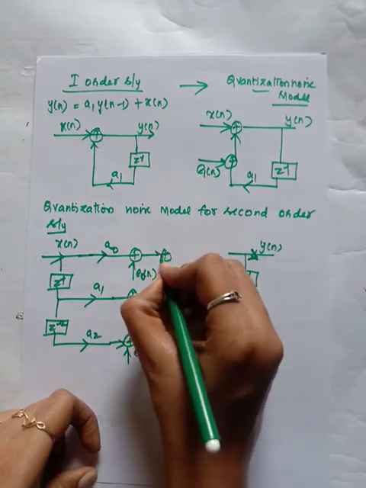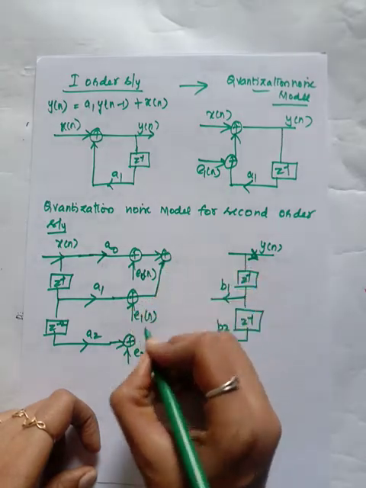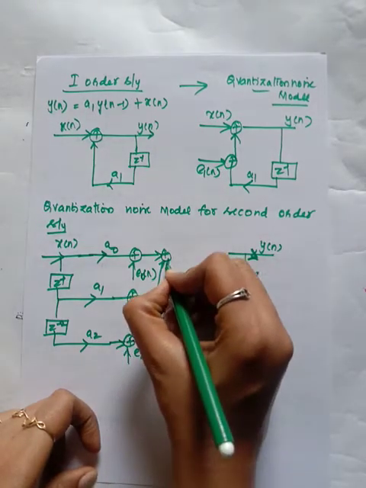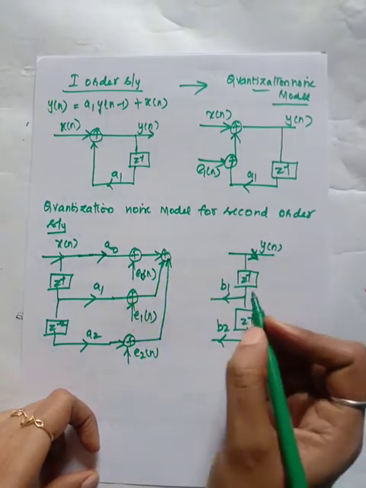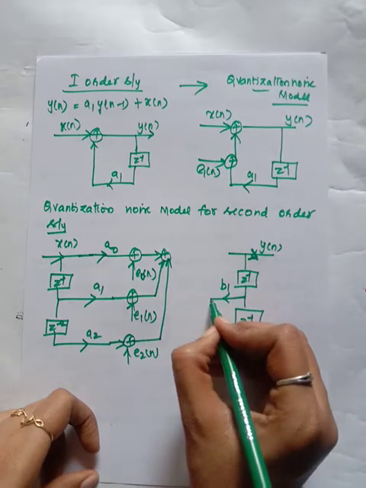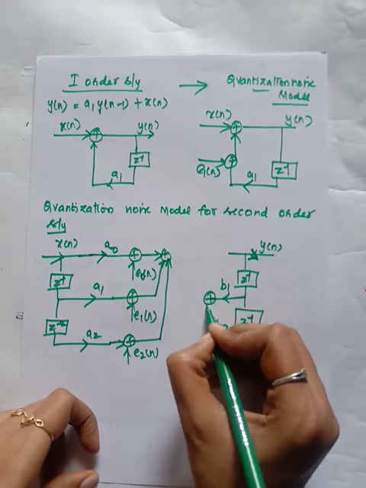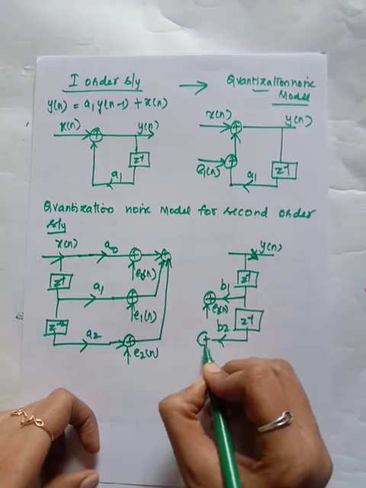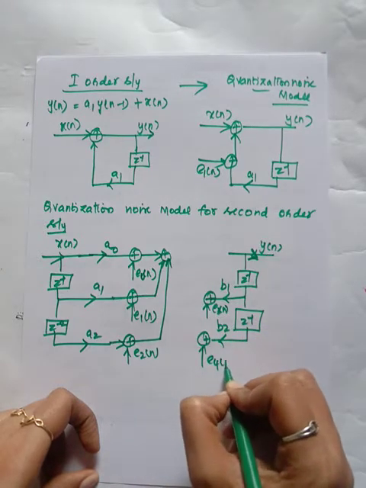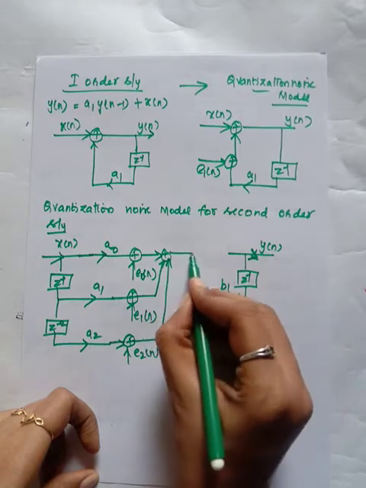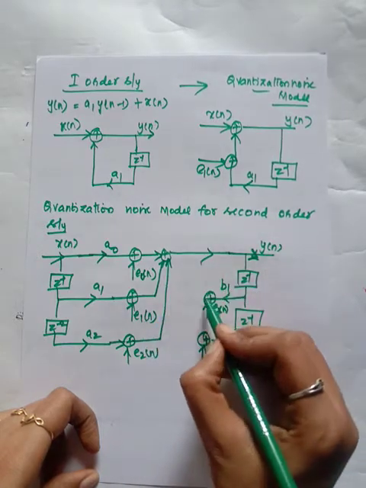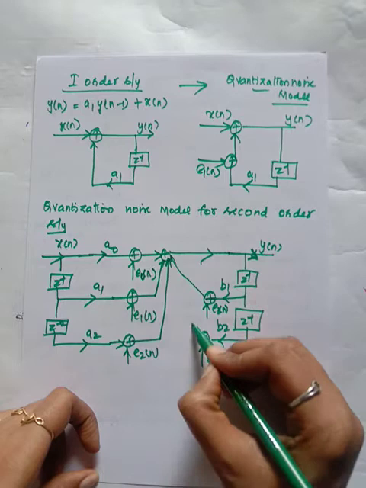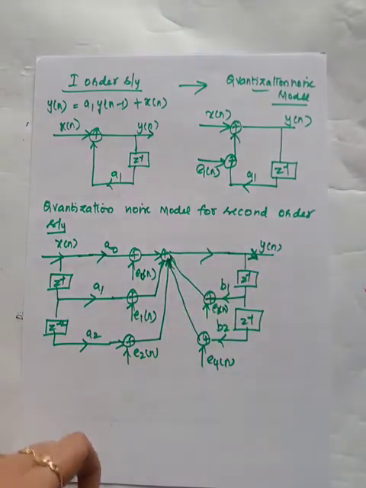Either you can have two adders or directly add using one adder. The next multiplication introduces E3 of n, and here E4 of n. This is the output y of n, and all the outputs are added using this adder.